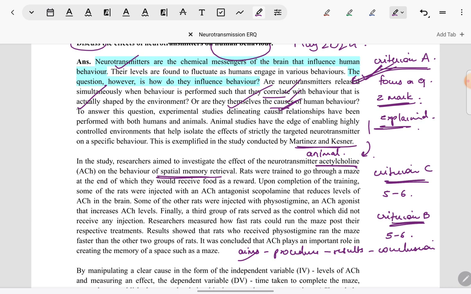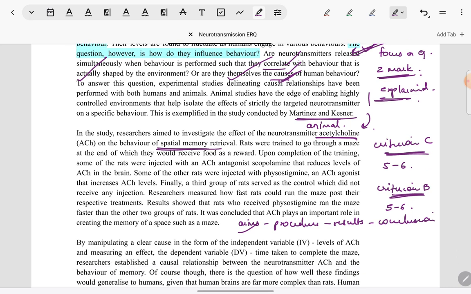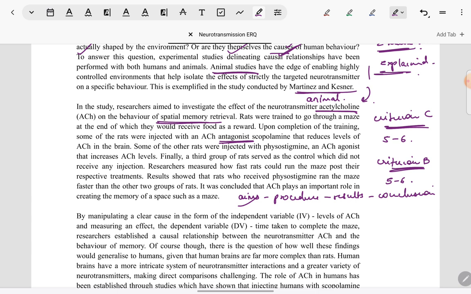So psychological terms have been used as appropriate. Animal studies have been identified as such. In the description of the study also, what an antagonist is has been explained briefly, what an agonist is has been explained. Not only that, the dependent variable, independent variable of the studies are clearly identified. So knowledge and understanding are being seen throughout in the argument also and in the description of the study as well.